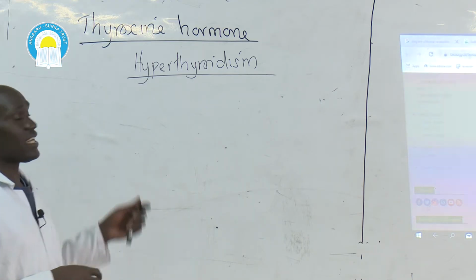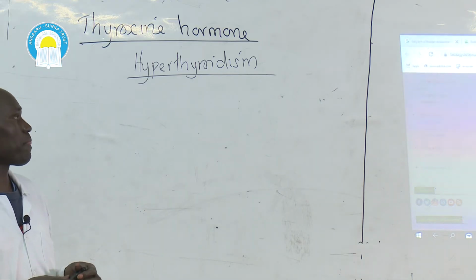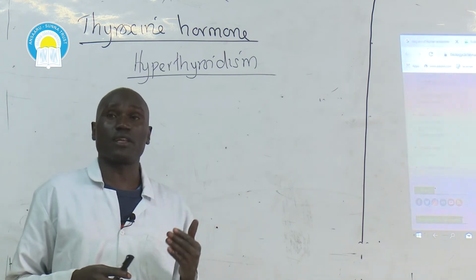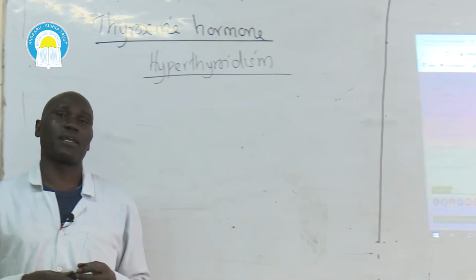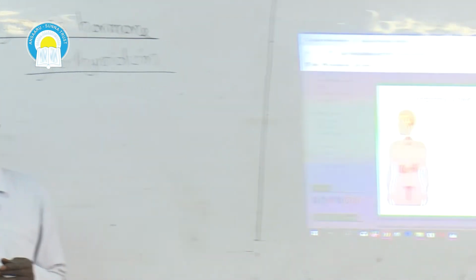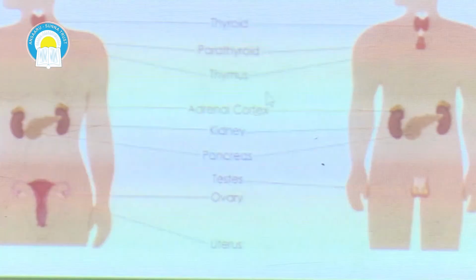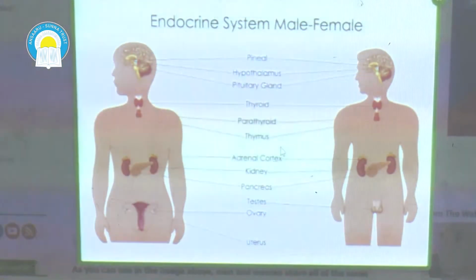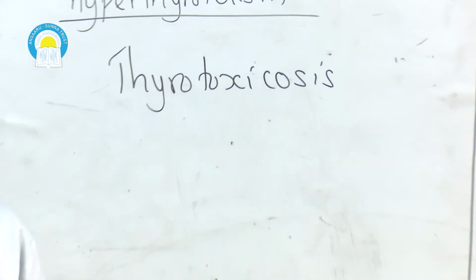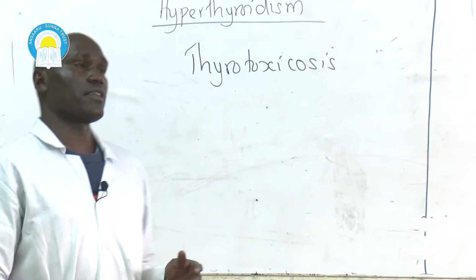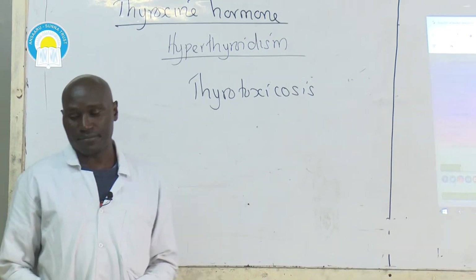When the heart is overworked, as I mentioned before, the heart can eventually fail to perform its function and stop pumping blood. When the heart stops pumping blood, we refer to the condition as thyrotoxicosis. In thyrotoxicosis, the victim eventually dies.